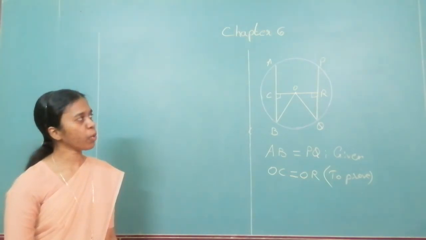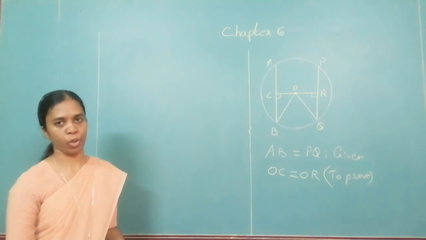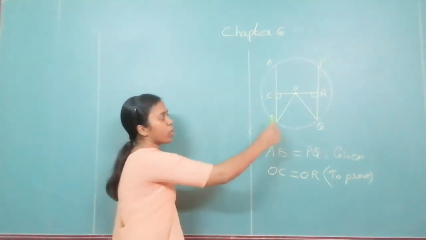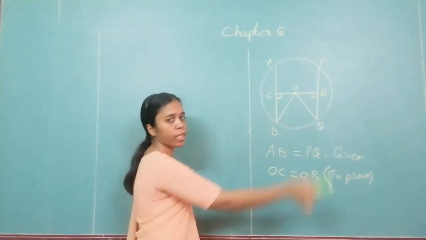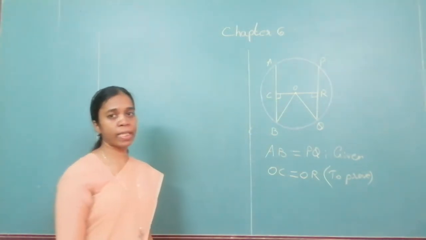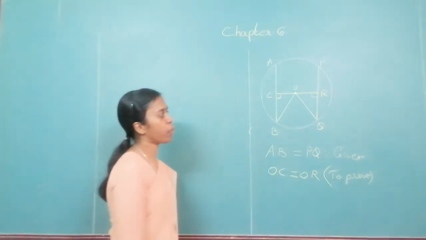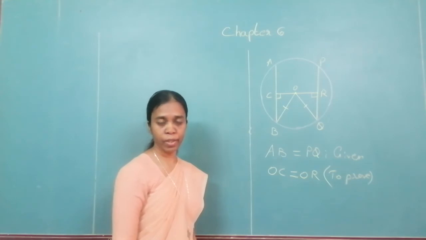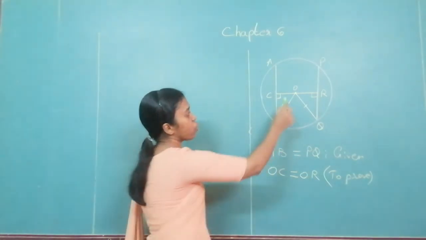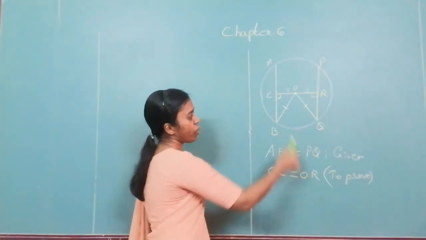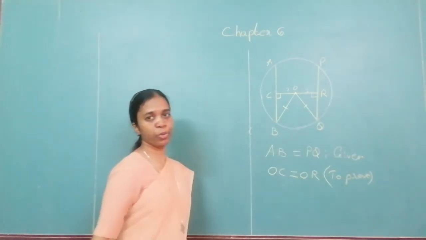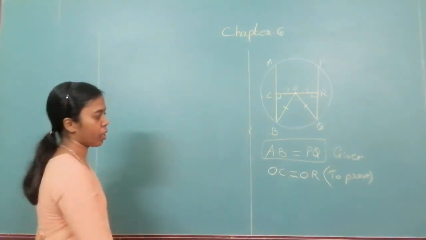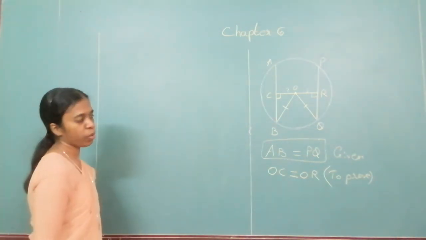Now, how do you show that these two triangles are congruent? You know that this is perpendicular, that is this is 90 degree. So check for hypotenuse side test. For hypotenuse side test, you can say that this is equal to this because that is the radii. Now which other side? This is what we have to prove. So what about CB and RQ? Look at what is given to us over here. We are given AB is equal to PQ.